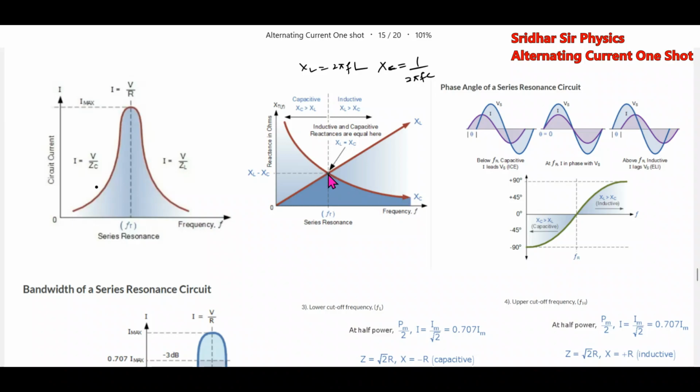At one instant, both will be equal. At that instant, the current through the circuit will be maximum, and this particular thing is called resonance.